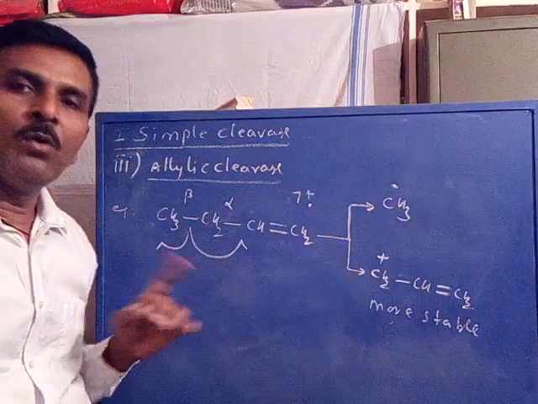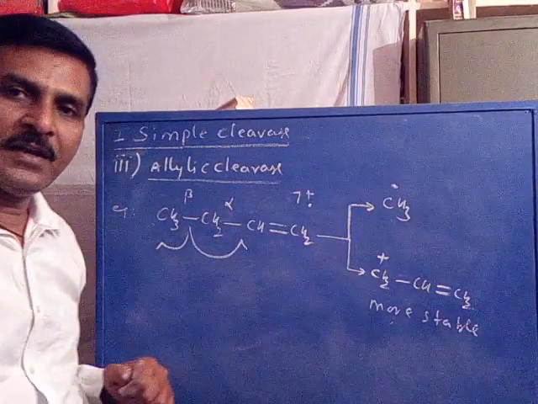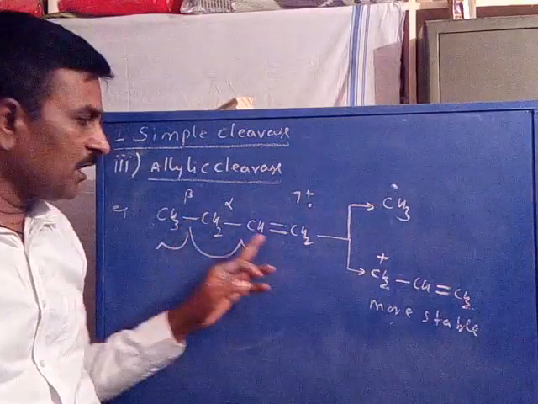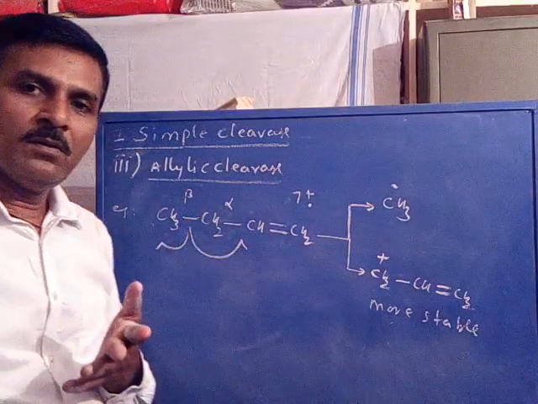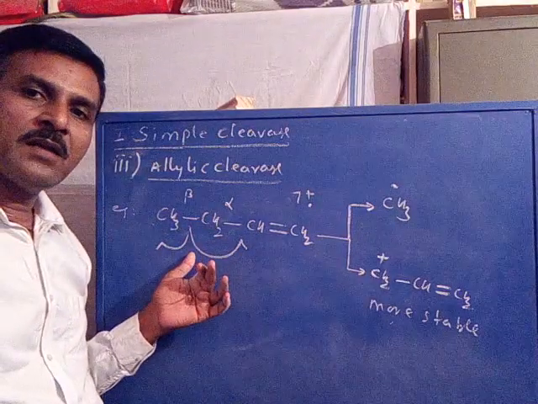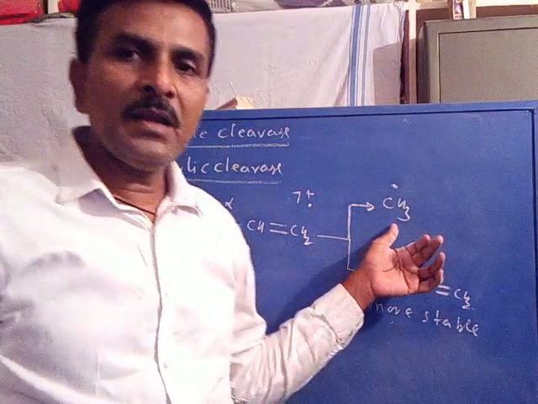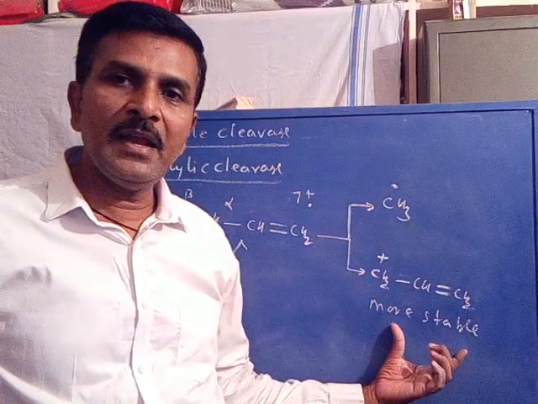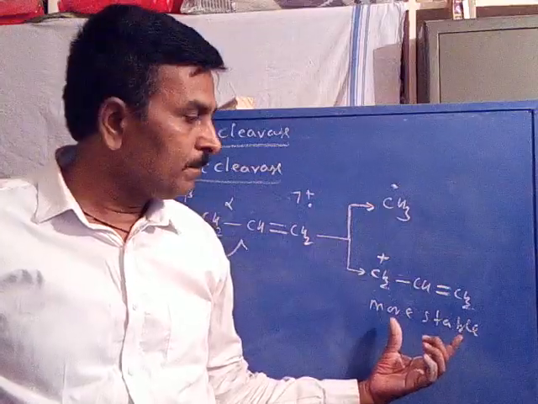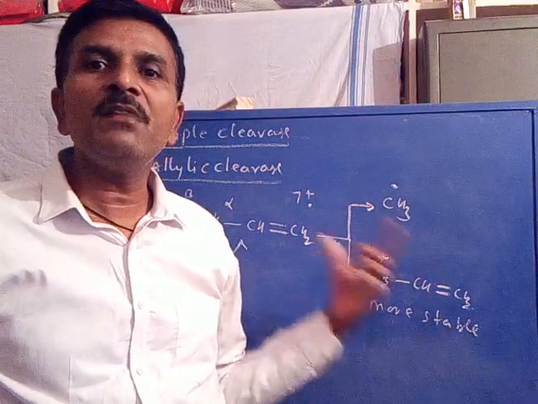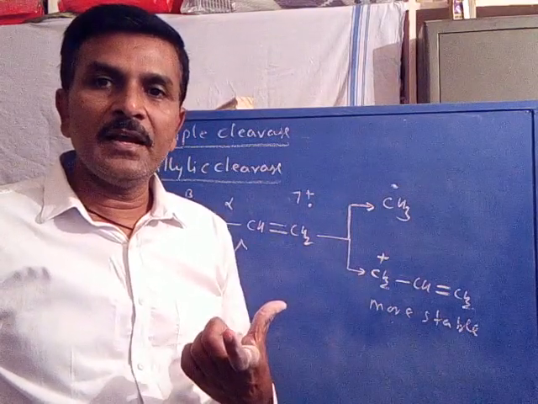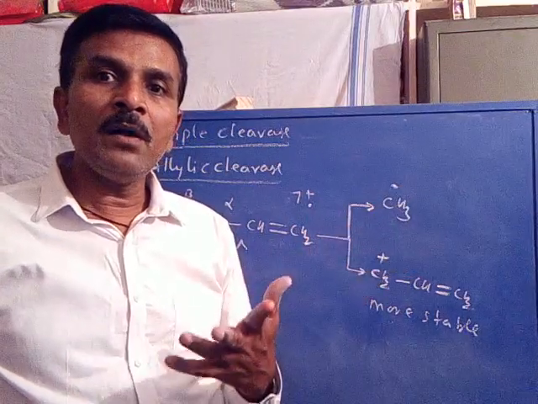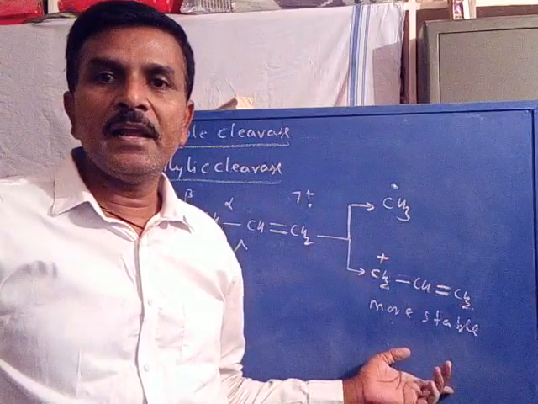How is it cleaved? Homolytically. This cleavage is homolytic cleavage. Which bond is cleaved? The allylic bond, or the beta bond with respect to the double bond, is cleaved. What happens when the beta bond is cleaved? One fragment gets eliminated as a radical, the other fragment is formed as a cation, which is an allylic cation, which is more stable. Because of the stability of the allylic cation, always the beta bond is cleaved. When the beta bond is cleaved, only the allylic cation is formed.